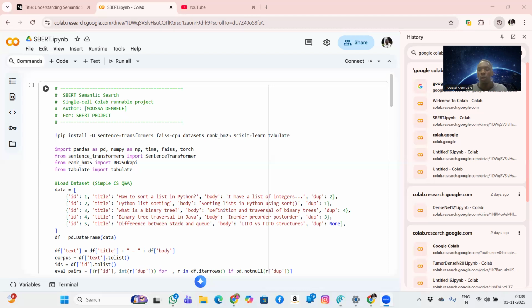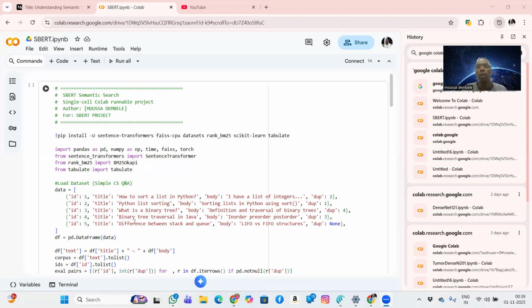SBERT solves this by converting sentences into fixed-length numerical vector embeddings. The embedding is just converting text into numerical vectors that capture semantic meaning. This embedding allows fast comparison between sentences using similarity measures like cosine similarity.